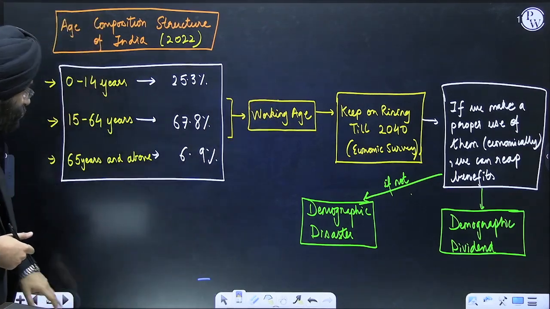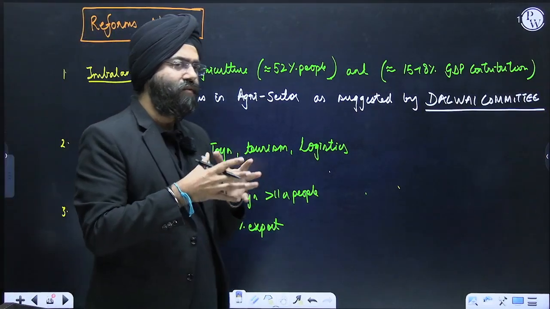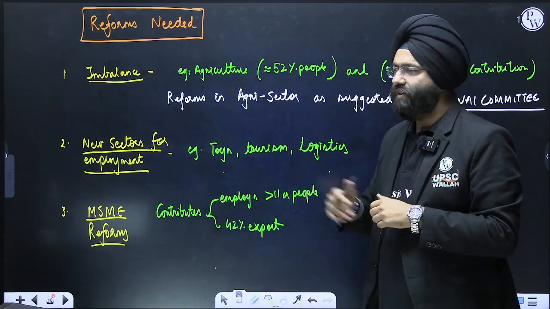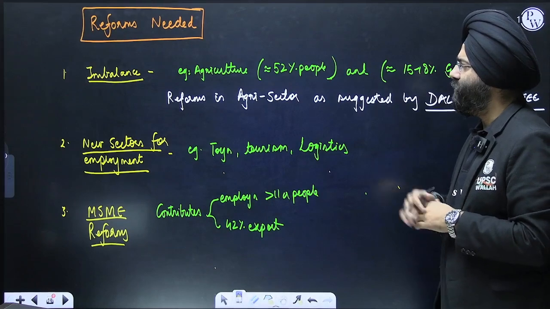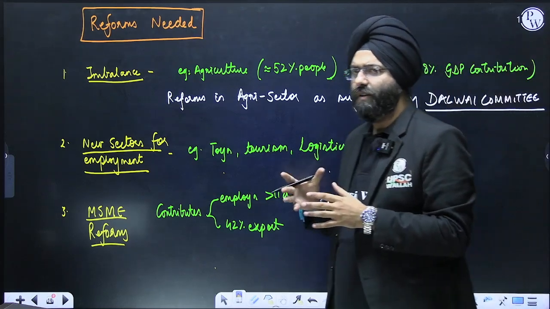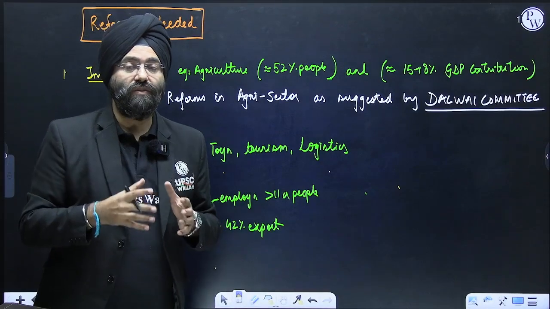Let's move ahead. Reforms needed. Now, along with what the article mentions, I've mentioned certain extra points also. The article says there is an imbalance, because agriculture has close to 52% who are directly involved in agriculture, but it is merely contributing 15 to 18% to the GDP. Now, what is important is agricultural reforms are required.